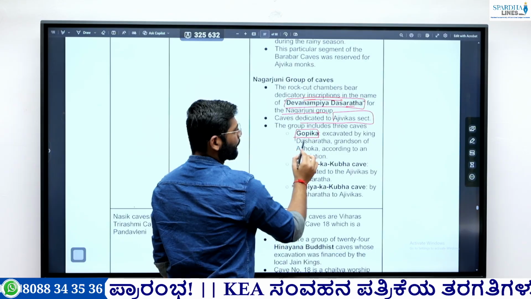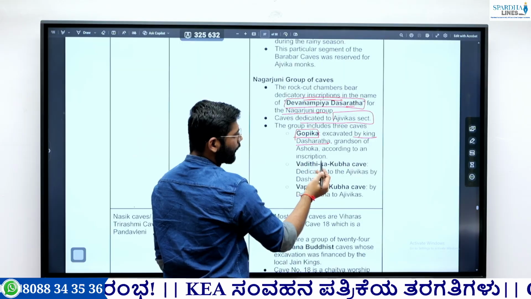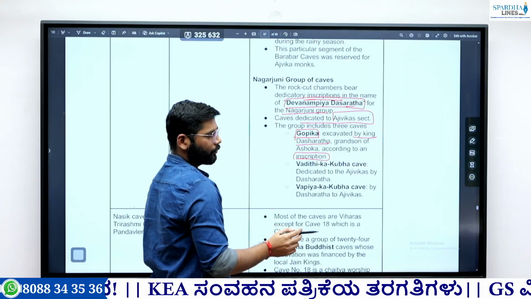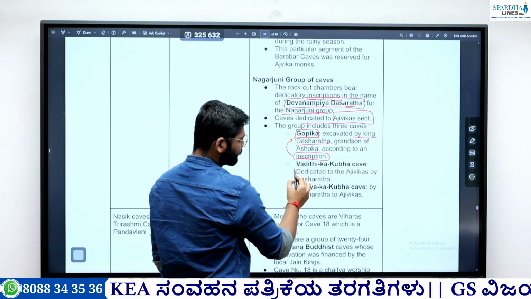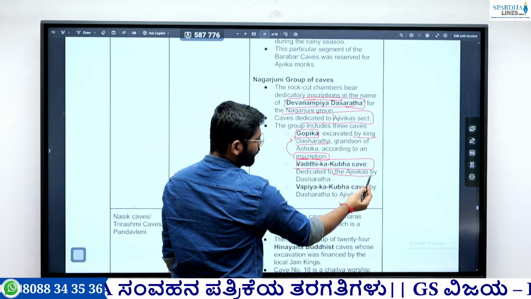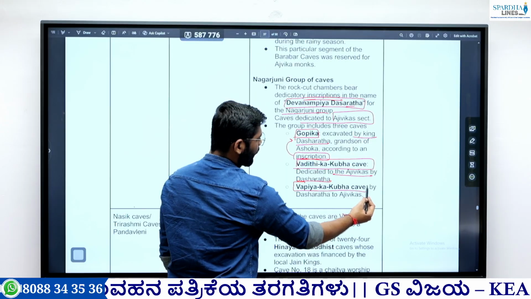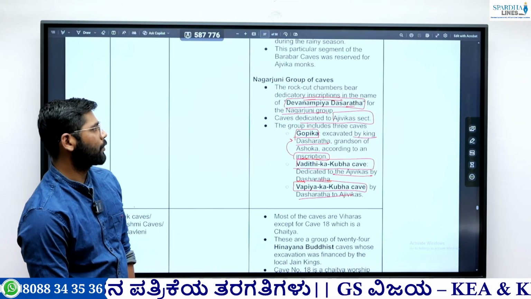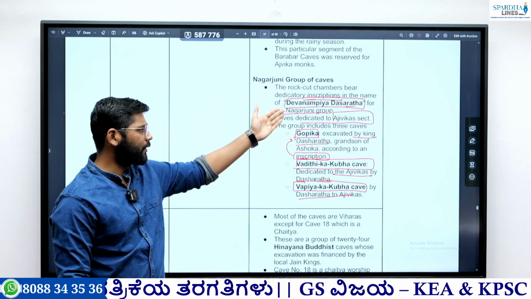Some important caves are there. First is the Gopika cave. These are also excavated by Dasharatha. There is one inscription in the Gopika cave, through which we got to know that this is excavated by Dasharatha. Then Vaditika Kumbha cave, this is also dedicated to the Ajivika by Dasharatha. Then Vapiyaka Kumbha cave, also dedicated to the Ajivika by Dasharatha. So this Nagarjuni group of caves is associated with Dasharatha and it is given to the Ajivika.